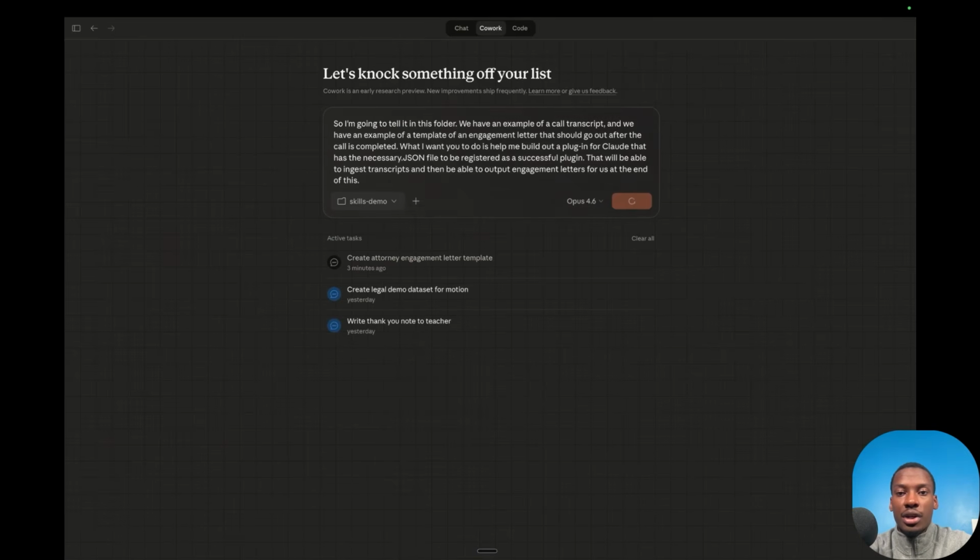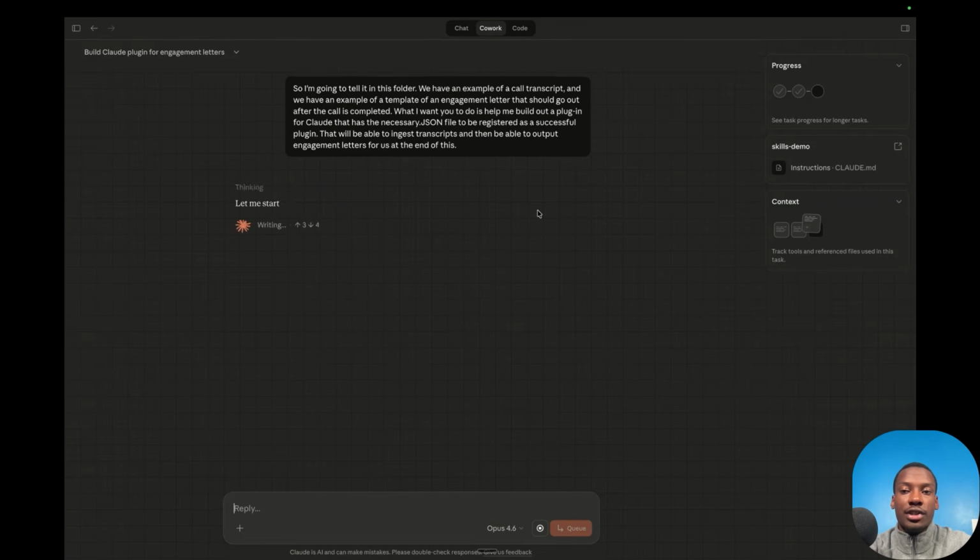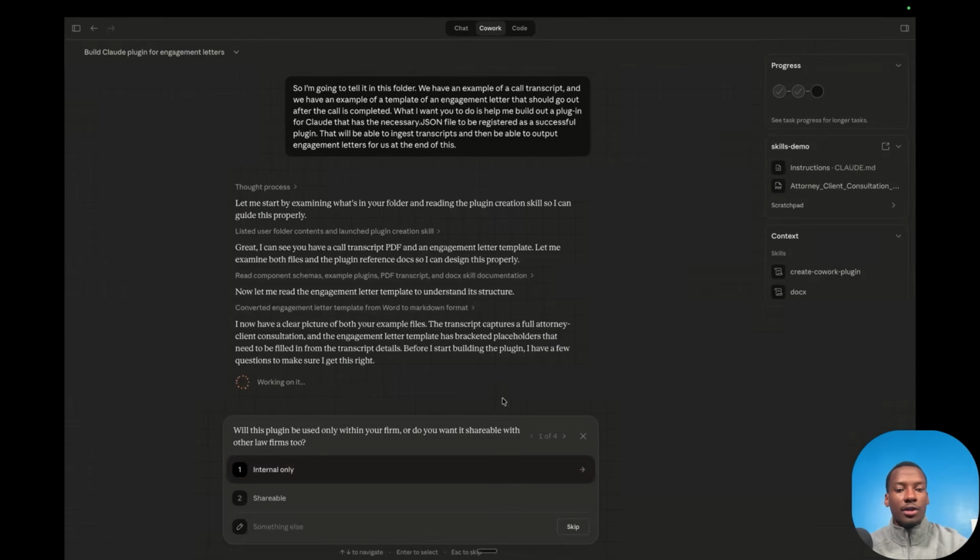And Claude itself is pretty good at actually creating these plugins. So I'm just going to tell it what we need. It can already see all the documents in that folder, and then it'll get to work on actually creating the plugin for us. And so this will even walk us through the process of inputting all the information that we need to create this plugin.